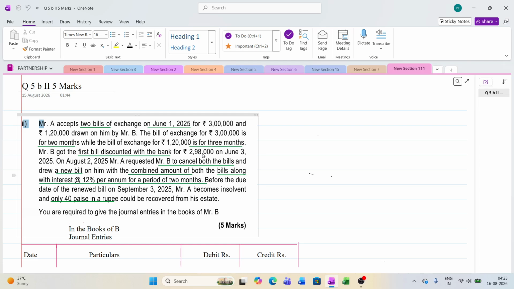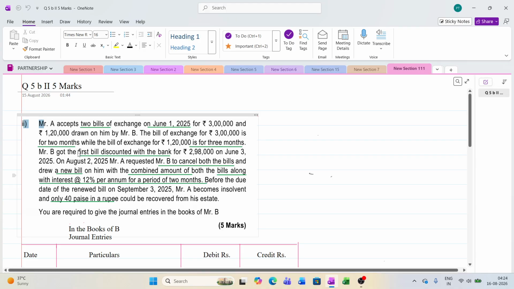He gets only 2,98,000. There is a discount charge taken by the bank, 2,000 rupees. In case of any dishonor, the 2,000 will not be reduced. You have to repay to the bank the total amount, 3 lakh. That's it. First thing, keep in mind, the bill is not available with B here.